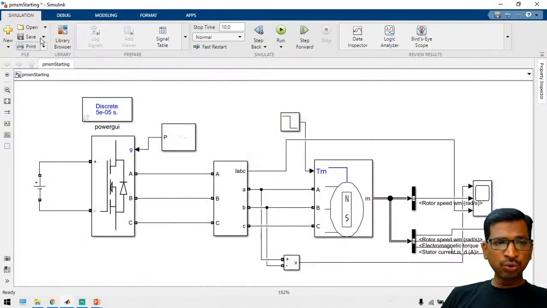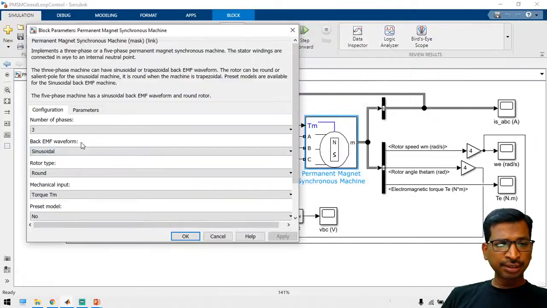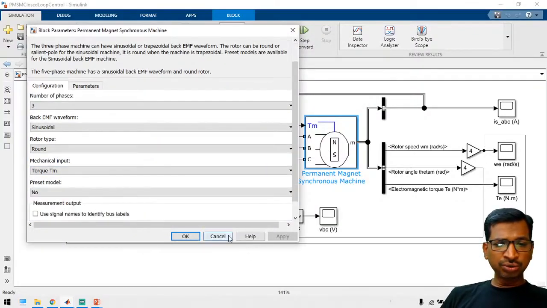Now we have to implement the closed loop mechanism. So this is the closed loop mechanism. The same logic here, but instead of the inverter we are going to use a power source, that is a voltage controlled power source. How can we control the voltage power source? Here just take the PMSM motor, sinusoidal, three-phase ground and other things. No need to change anything.